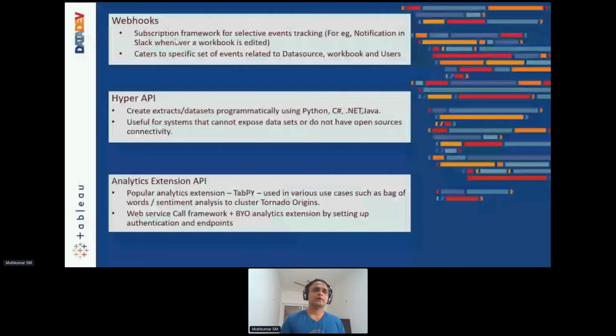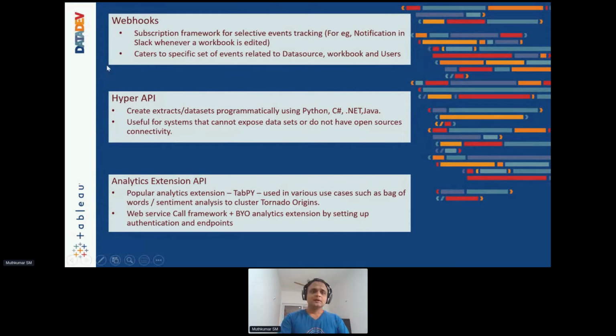You have a subscription framework which allows you to quickly get a notification when some event happens in Tableau Server or Tableau Online. Let's say a new workbook gets created, or an admin of a workbook gets changed, a dashboard gets published. You could track those events and get yourself notified quickly, right? So it allows you to bridge all your workflows together when a certain event happens in Tableau, right?